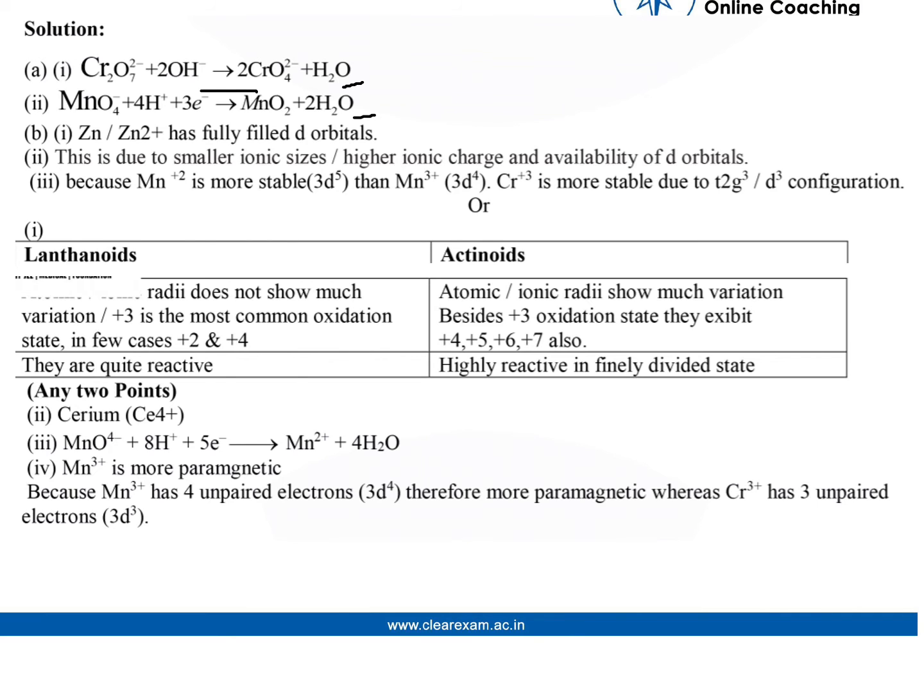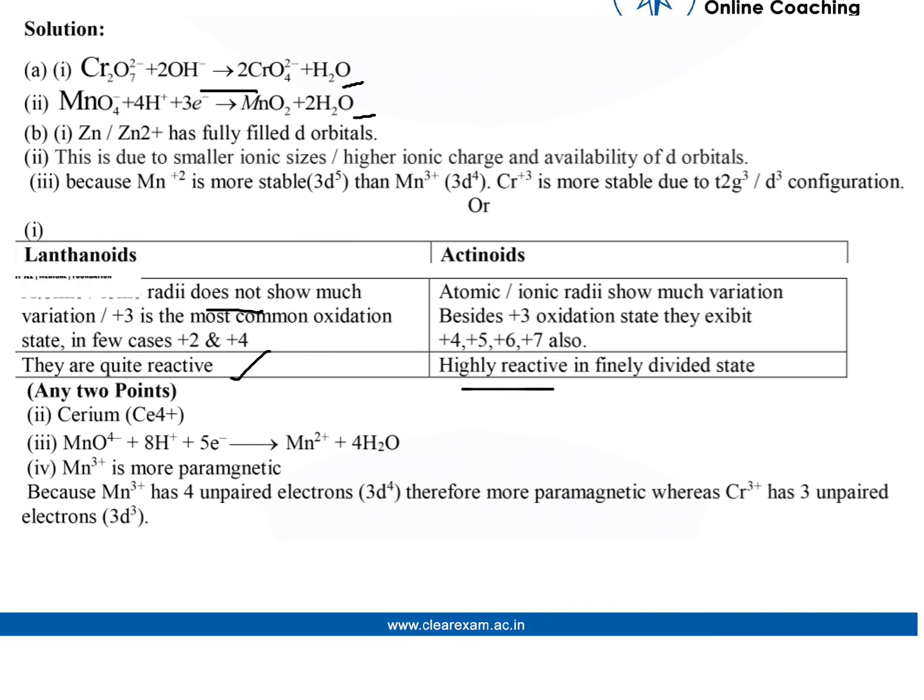And another question, the difference between lanthanoids and actinoids is that in actinoids atomic radii show much variation. They exhibit +3 oxidation state, and also +4, +5, +6, +7. And in lanthanoids, radii do not show much variation, and +3 is the most common oxidation state. In a few cases it is +2 and +4. The lanthanoids are quite reactive and the actinoids are highly reactive in finely divided state.